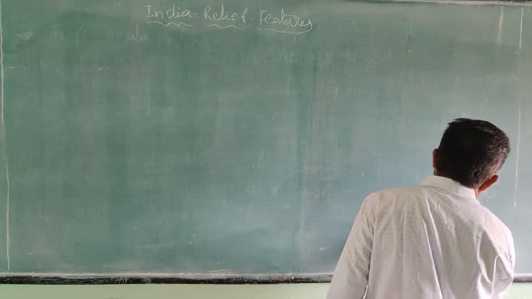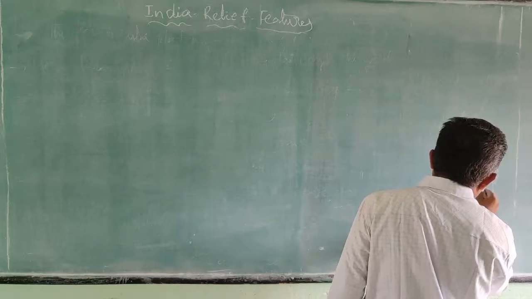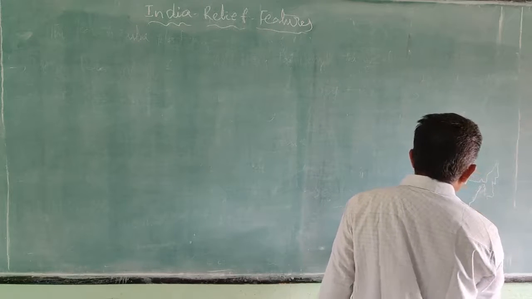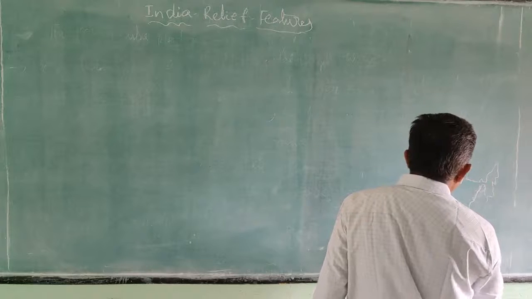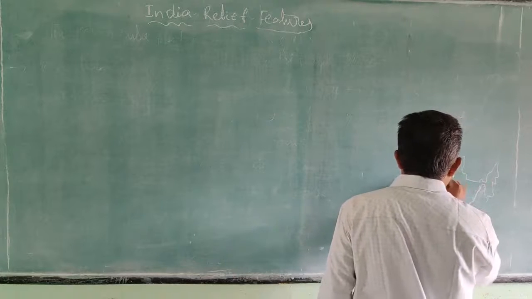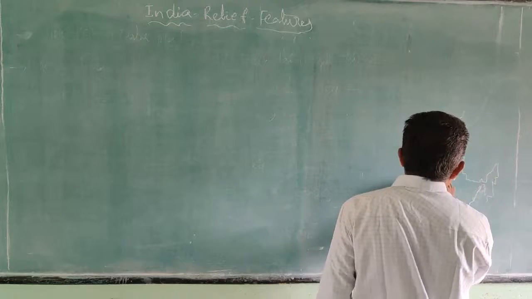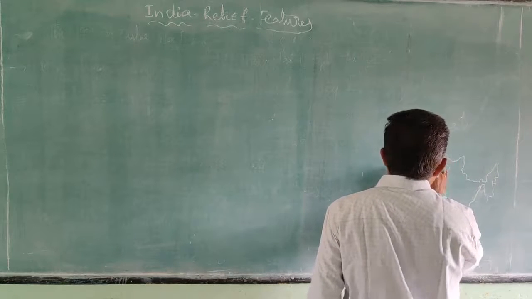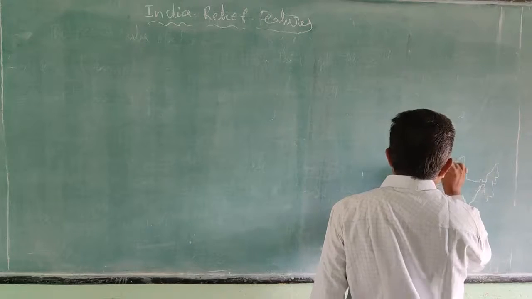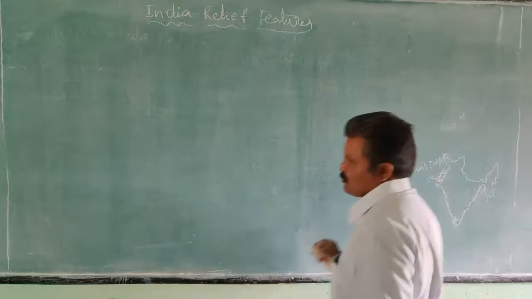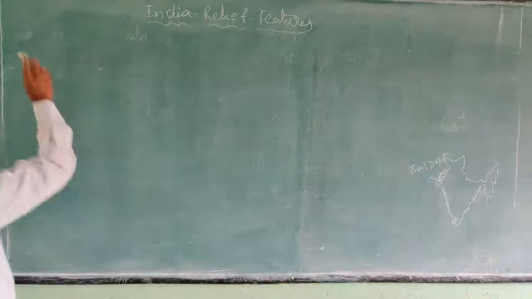There are no proper rains. Here this is a desert, in Rajasthan state, the Thar Desert.